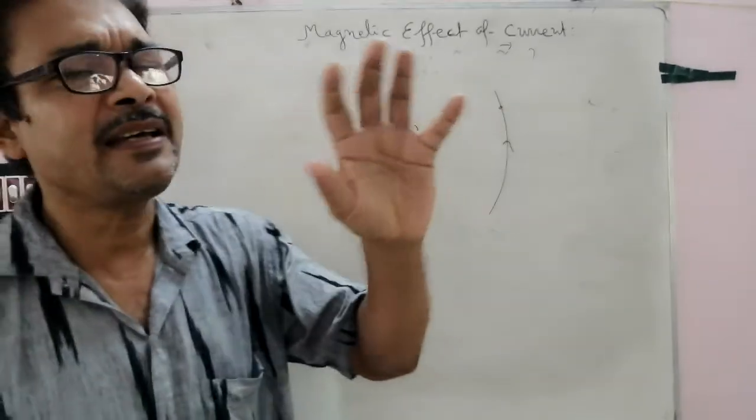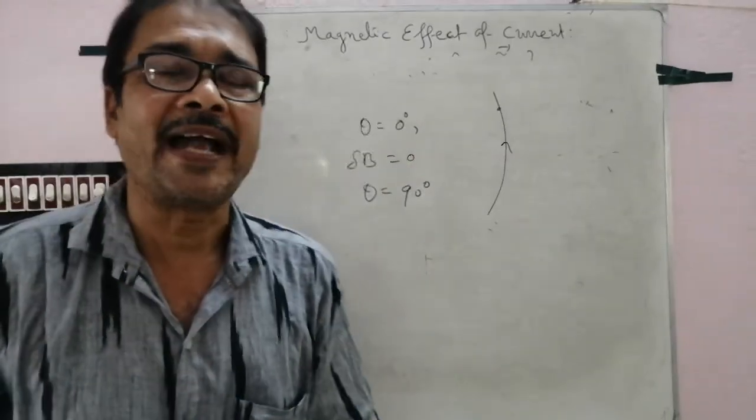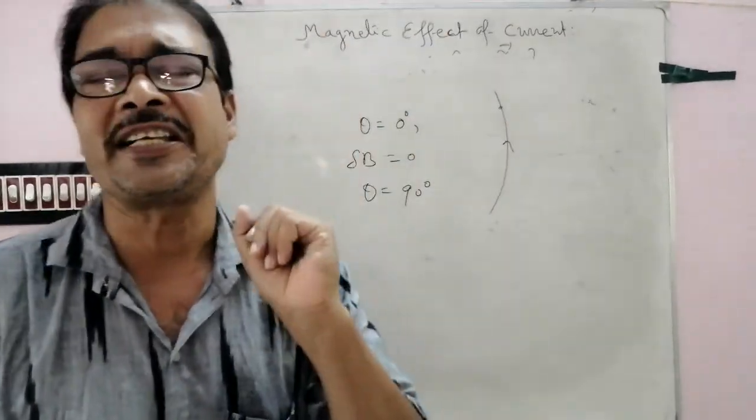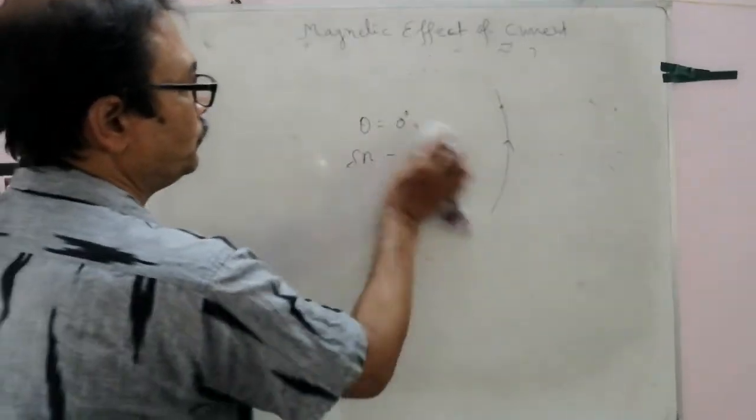There are some similarities and dissimilarities between the Biot-Savart law and Coulomb's law. In the electrostatics chapter, I have discussed Coulomb's law. Follow.